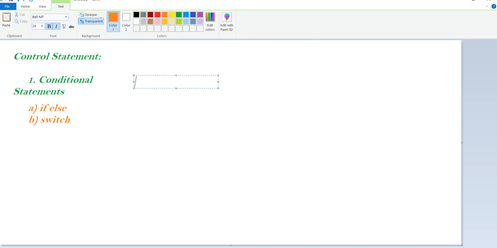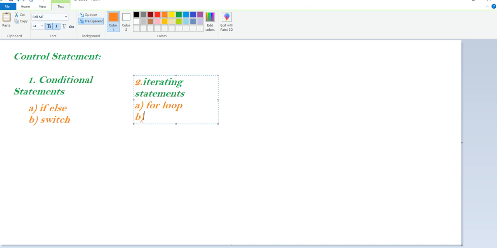And the second type of statement is iterating statements. We'll discuss each one, what iterating is, what conditional is, everything. Again, in the iterating statements there are subtypes. The first type is the for loop.